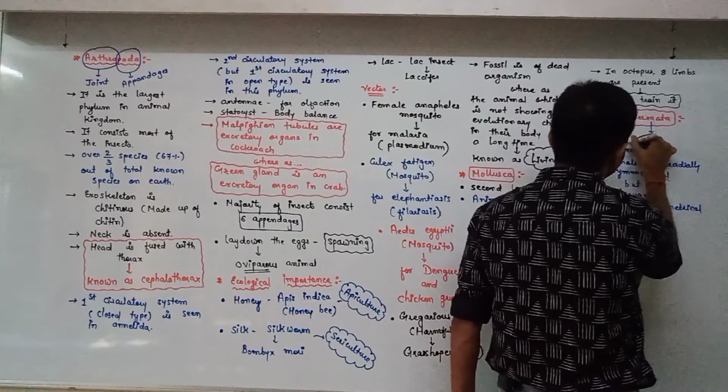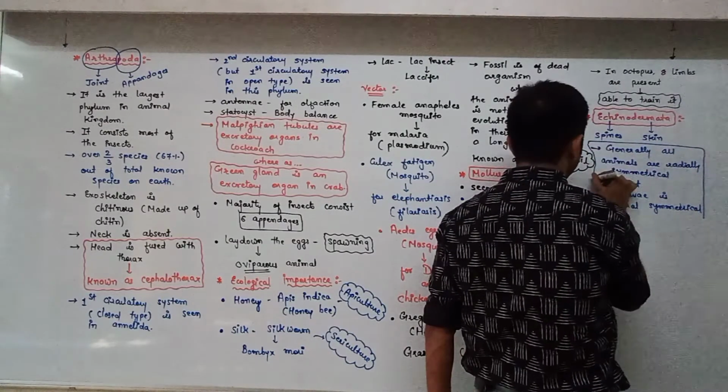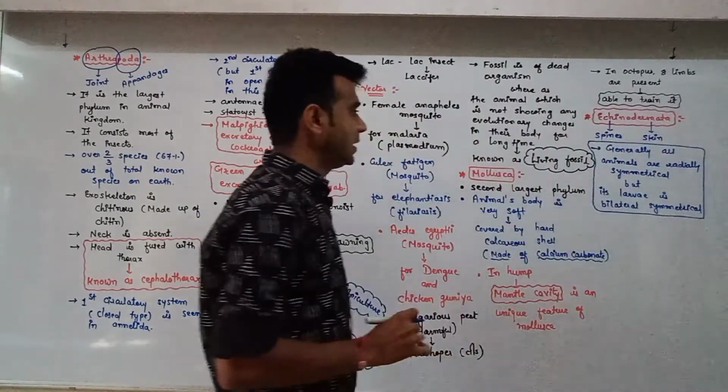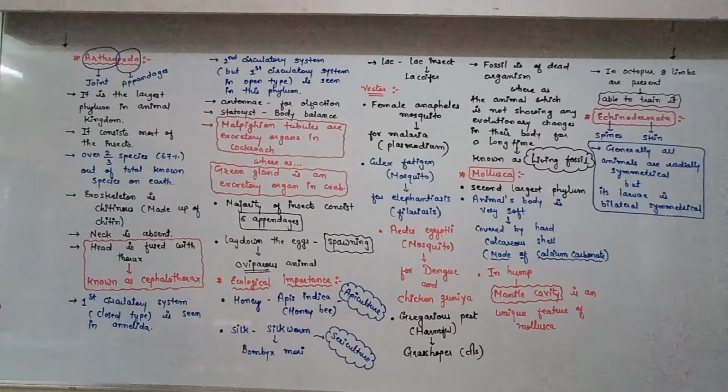This is the most important one for MCQ. Generally, all animals are radially symmetrical, but larvae is bilateral symmetry.